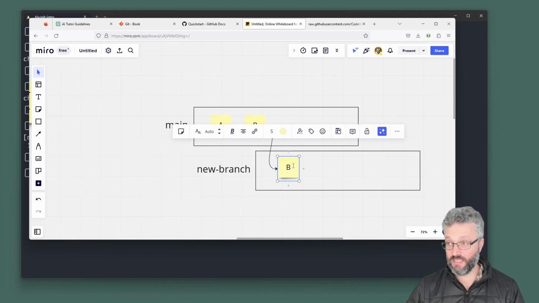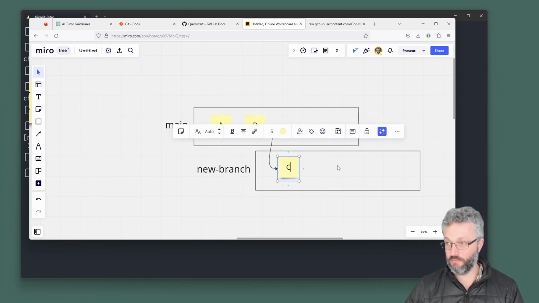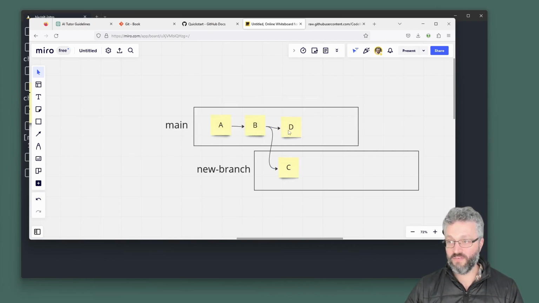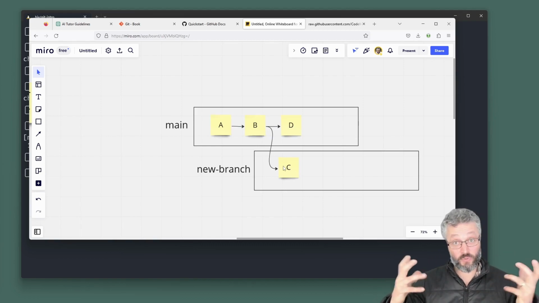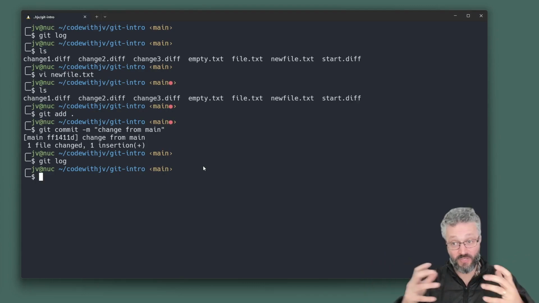What I've done is I've gone and made, we should call this C, shouldn't we? So I've gone and made another commit here, and you can start to have changes happen in parallel. And this is also where the complexity of Git comes in, because how do I merge those two things together?